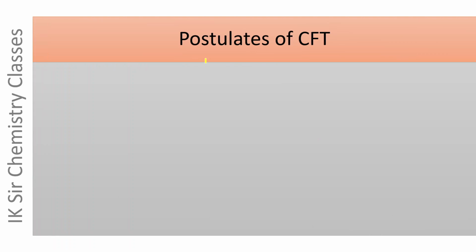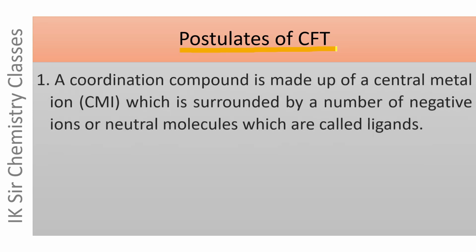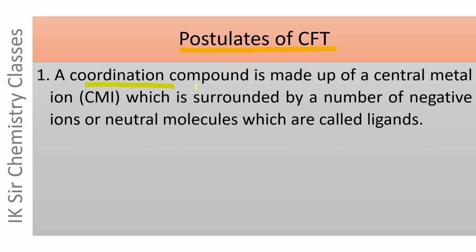Now let us see the postulates, the assumptions of crystal field theory. A coordination compound is made up of a central metal ion, which is abbreviated as CMI, and it is surrounded by a number of negative ions or neutral molecules which are called ligands.